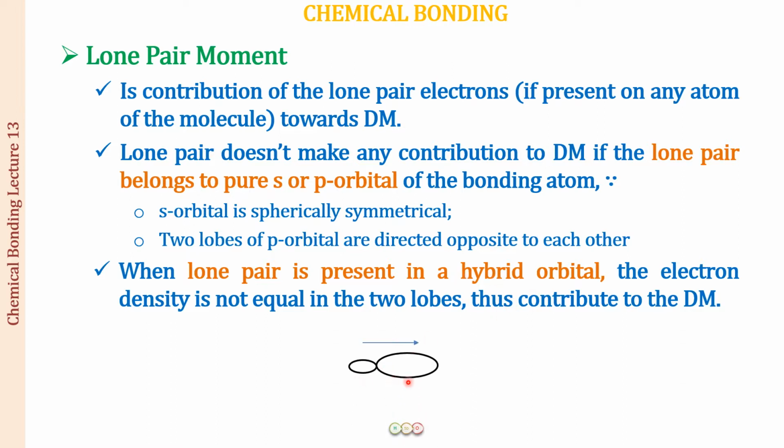There are two lobes, one lobe bigger than the other, and hence this has more electron density than the other. So there is going to be a dipole in this direction, because here we have more electron density than in this portion of the lobe. So if a lone pair is present in a hybrid orbital, the density is not equal, and hence it contributes to the dipole moment, as you will see when we discuss the examples related to the dipole moment.